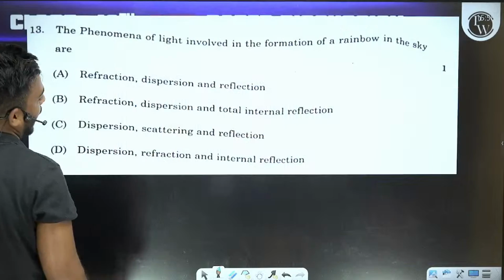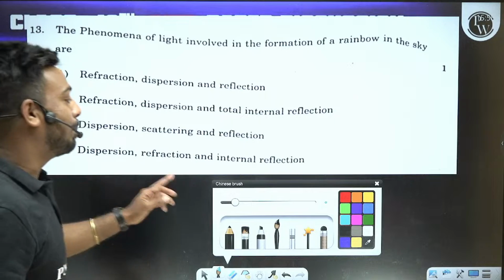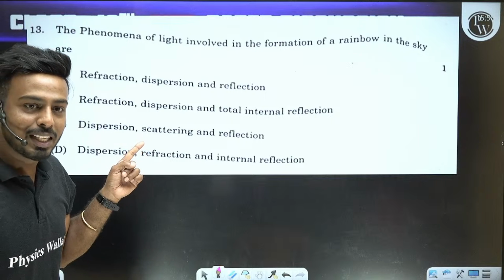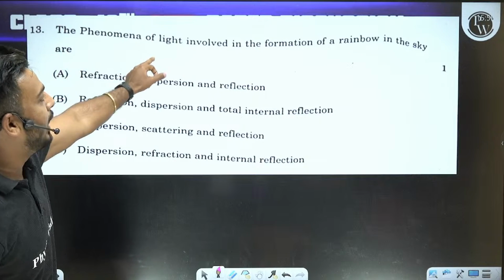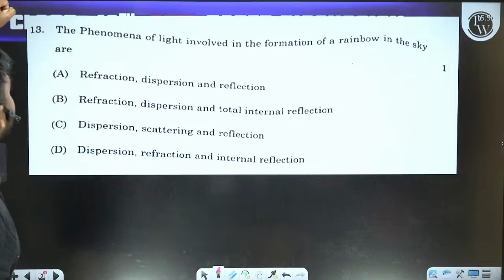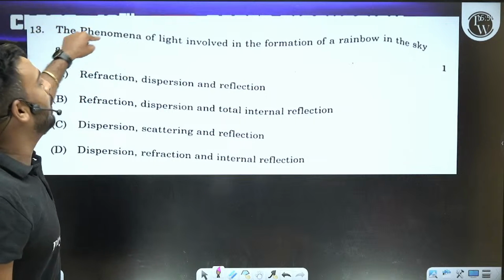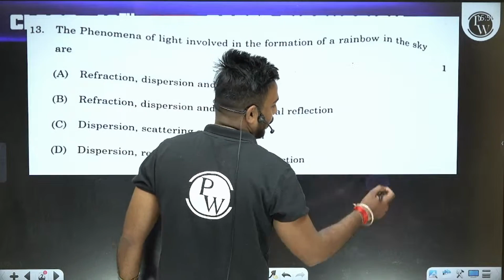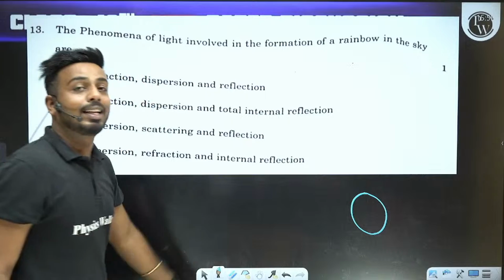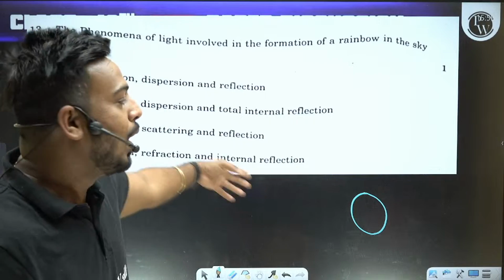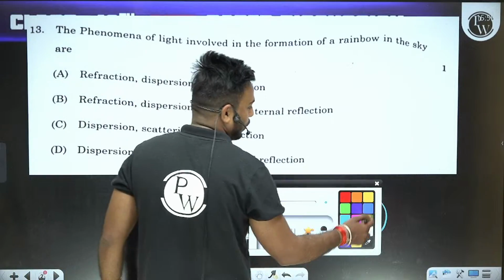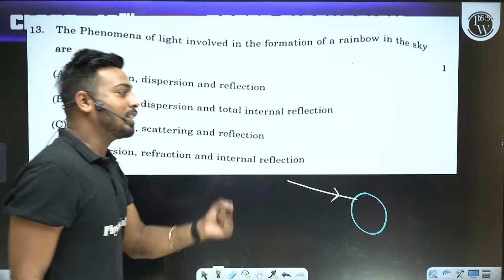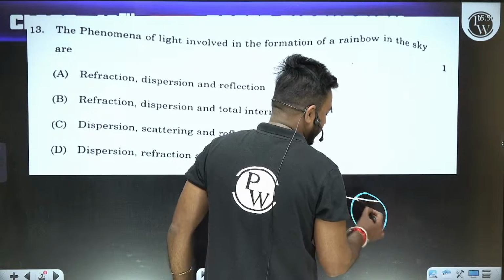Now move to the question number 1. Which subject is this part of, and who is going to answer? The question says that the phenomena of light involved in the formation of rainbow in the sky are... It means the phenomena which are involved in the formation of rainbow. A rainbow is formed whenever a water droplet acts like a prism. When it acts like a prism, the light coming from the sun enters into the droplet, and then on the first surface it disperses as well as deviates.